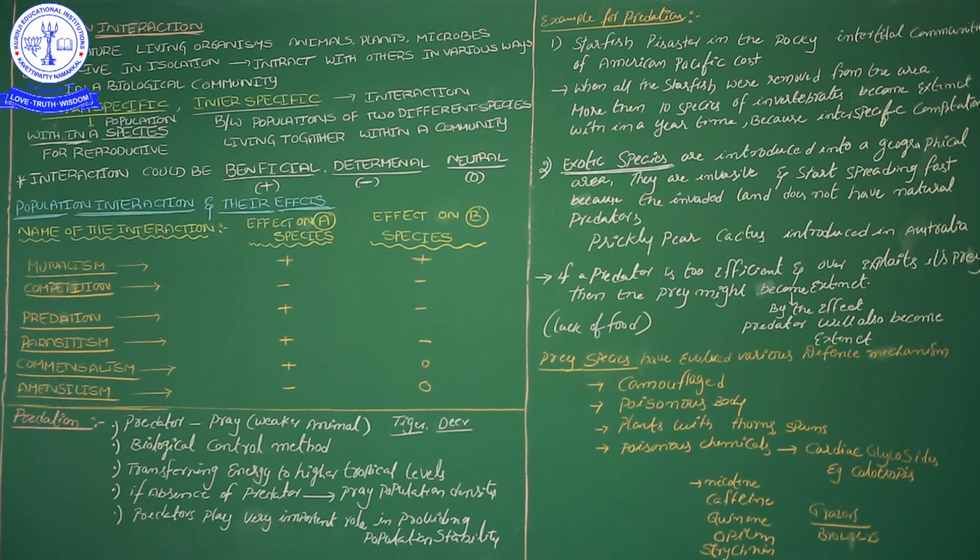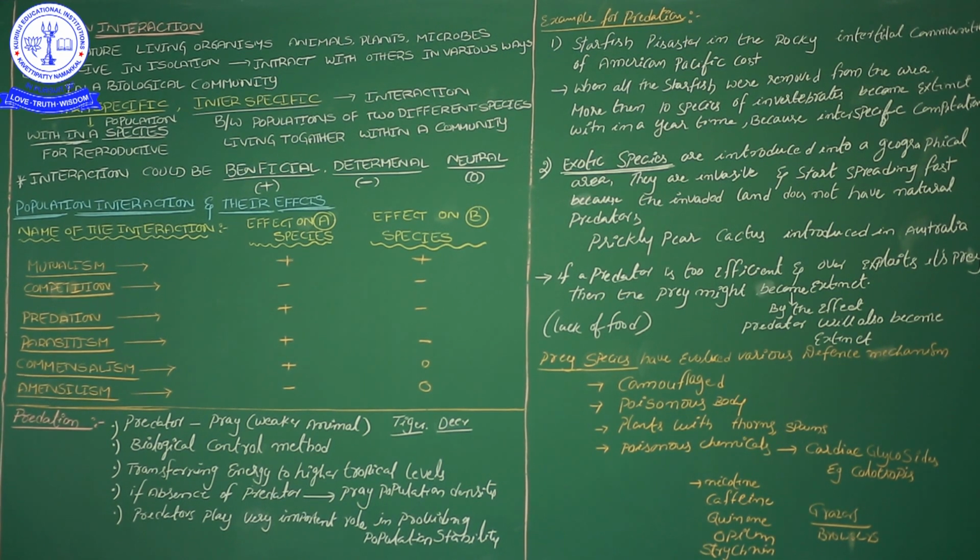Here are some examples. One example is the starfish in the rocky intertidal communities of the American Pacific coast. Starfish belong to Echinodermata, and this organism is present in those coastal places.